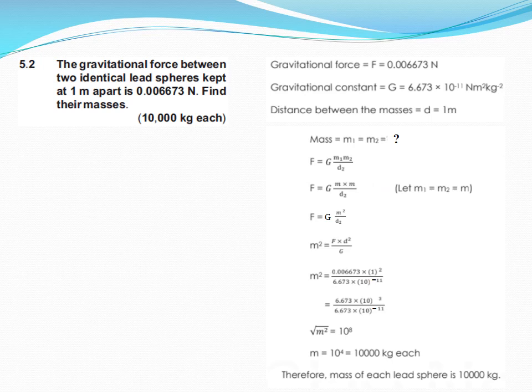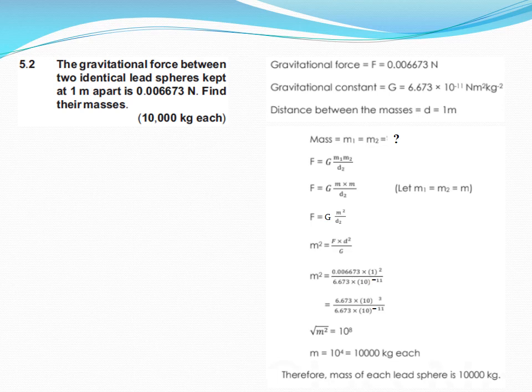Now numerical 5.2, the gravitational force between two identical lead spheres kept 1 meter apart is 0.006673 Newton. Find their masses. Here dear students, we are using the same formula, and this time force is given and we have to find the mass.